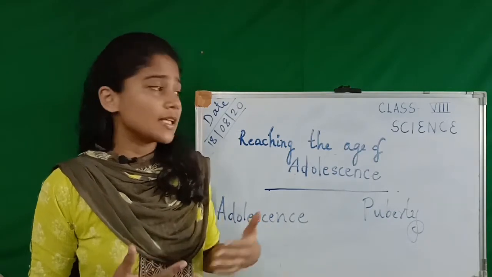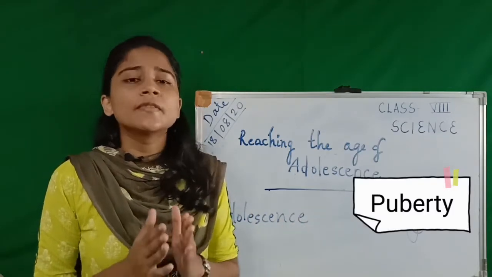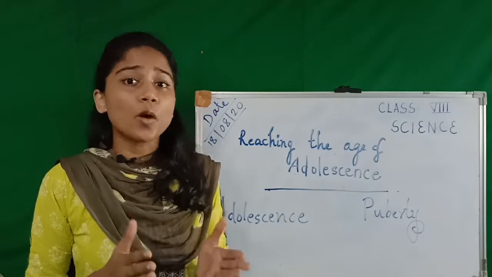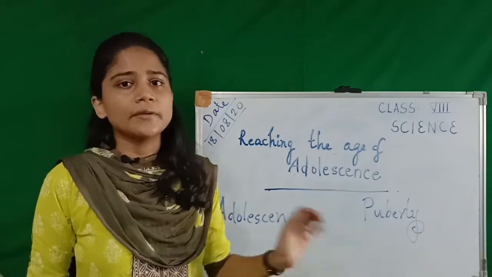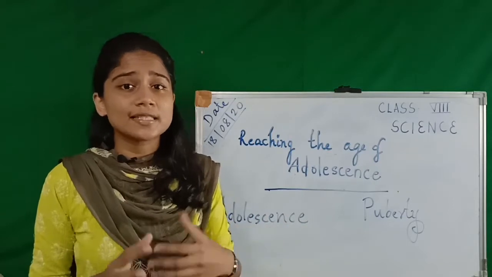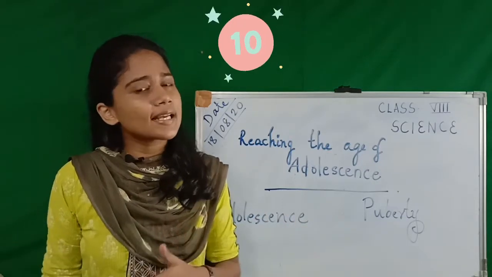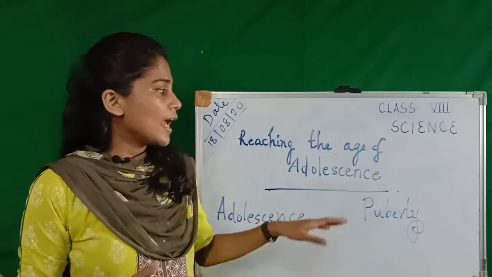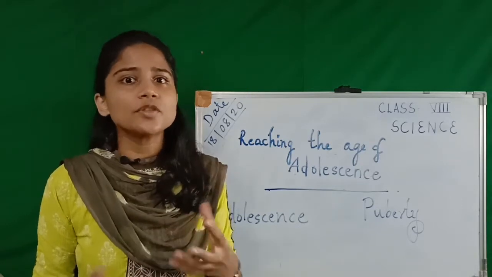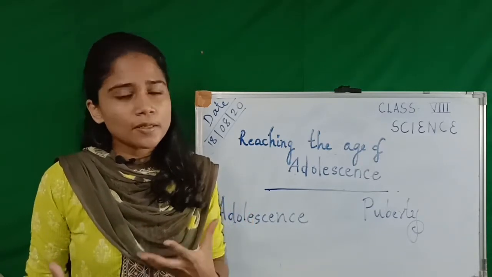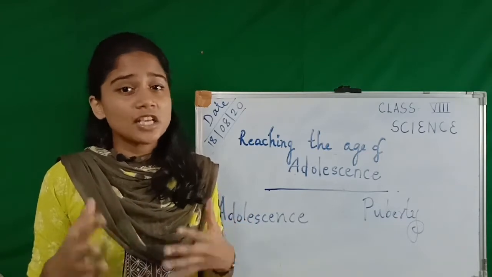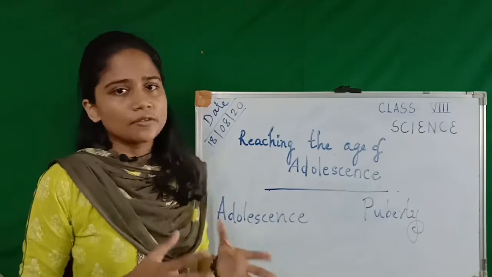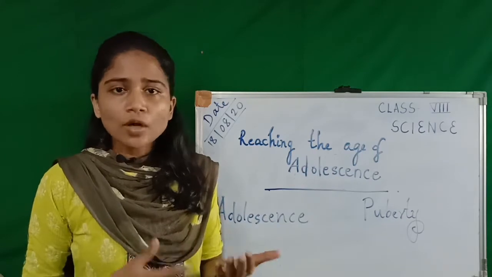The next word that we are going to deal with is puberty. This is the particular time at which the body starts to change. Now you must be wondering what is the difference between adolescence and puberty. Adolescence is the time period that starts from the age of 10 and completes at the age of 19. That whole period is said to be the adolescent period. And puberty is that particular time at which your body starts to change, like boys will start to have a mustache and girls will have changes in their body. That time is called puberty. Now you know the difference between adolescence and puberty. Let's move on to the next topic.